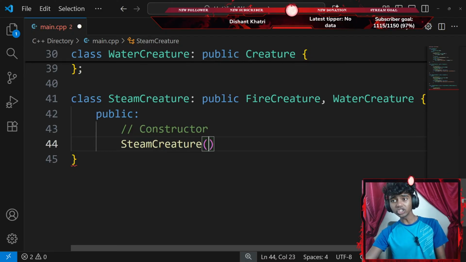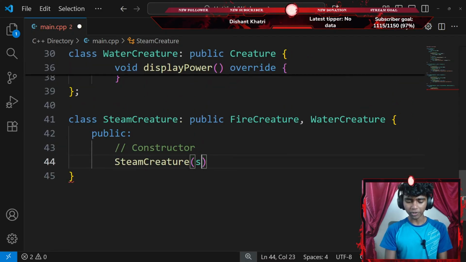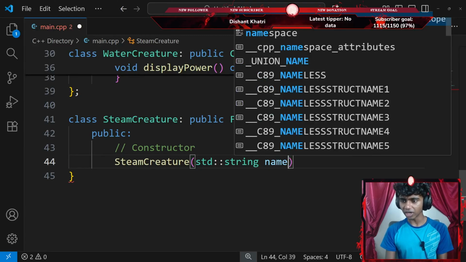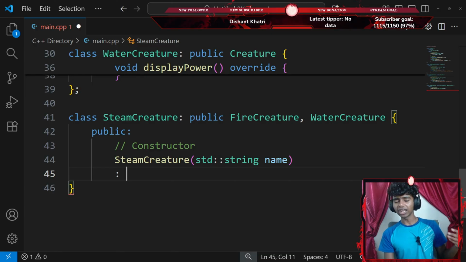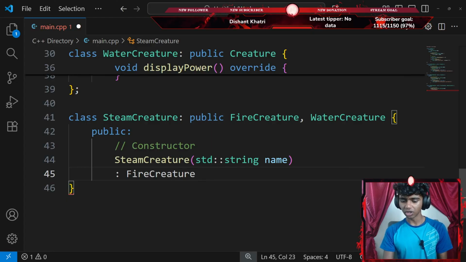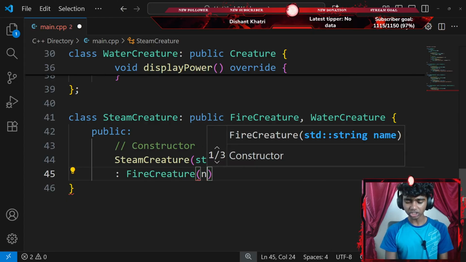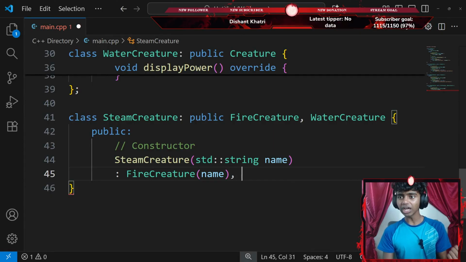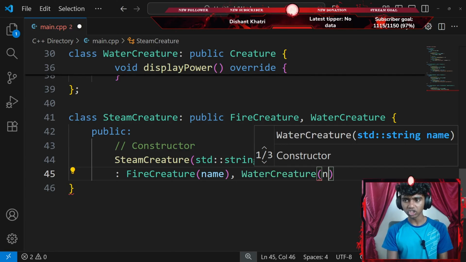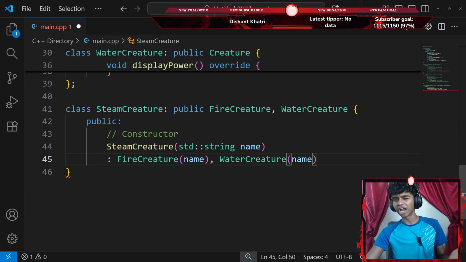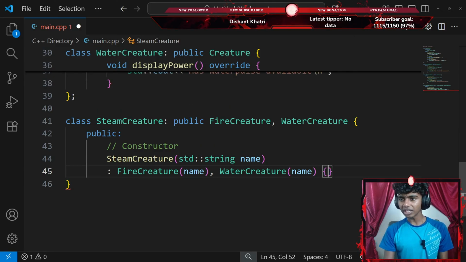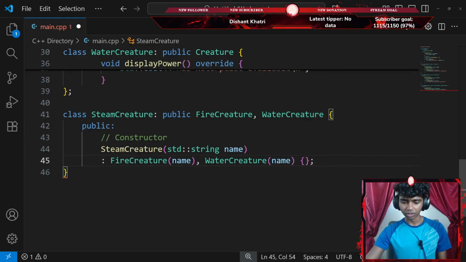My Steam Creature class is going to consist of one parameter, which is going to be a standard string of name, and then I'll go in a new line, add a comma, and add a constructor from the classes that I'm inheriting from. Since I'm inheriting from my fire class, I'll call the fire creature class's constructor that requires a parameter of name, and then I'll add a comma and add a constructor for my water creature class because I am inheriting from my water creature class as well. That said, I'll add the parameter of name because that's the only parameter that the constructors take, and then I'll add a pair of curly braces ending with a semicolon.